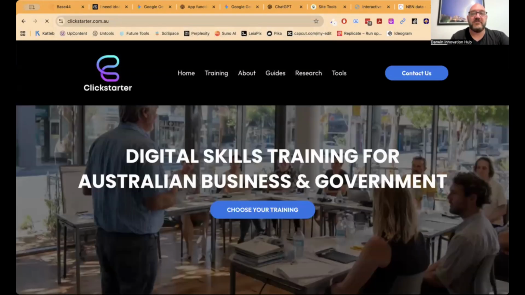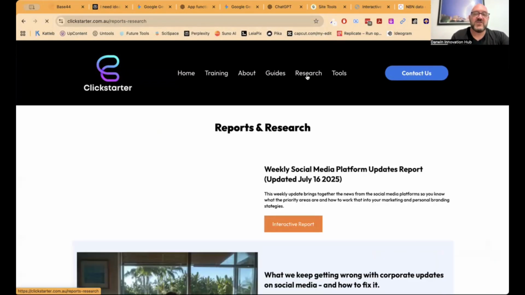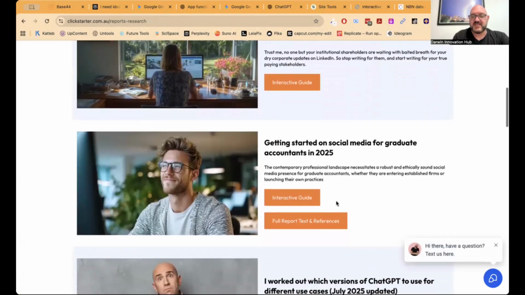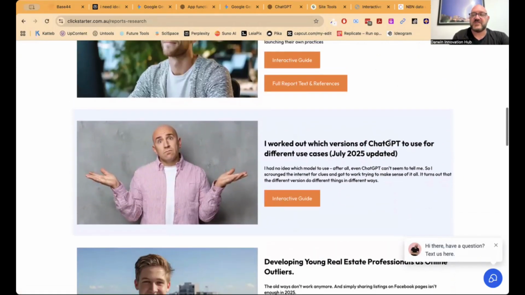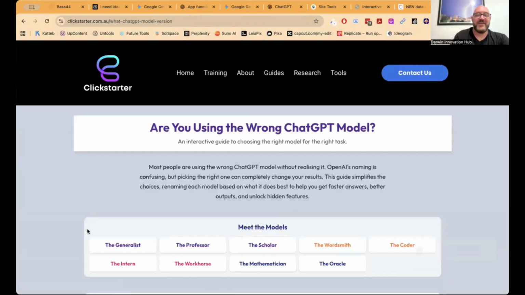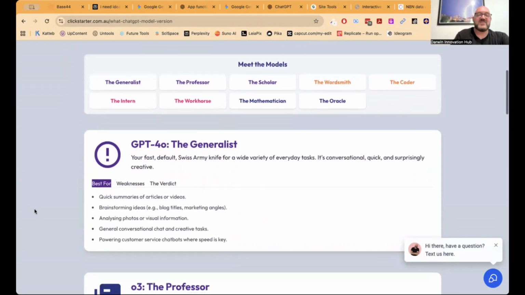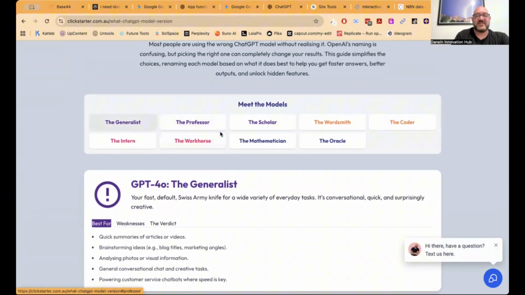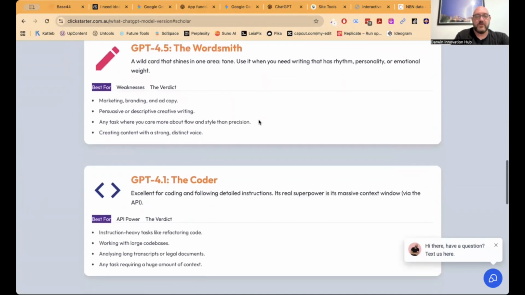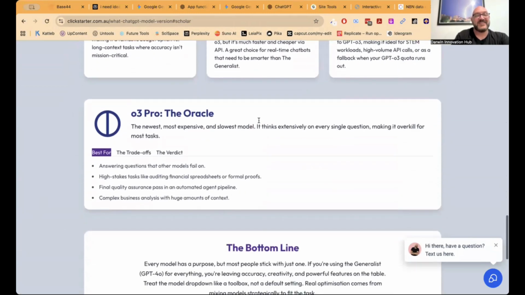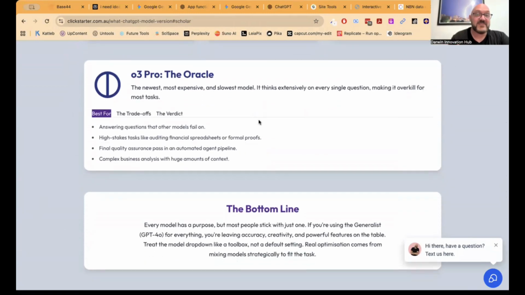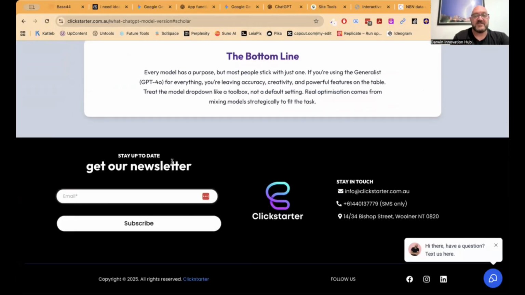Show you an example of one that I've got in here. Quite often my research on my website. This is things like getting started, or I worked out which version of ChatGPT to use for different cases. That's now completely redundant because ChatGPT 5 is now in there. So if you didn't know what these models were, I basically got it to do some deep research on what all the models are and then design me an interactive report about this. So the models, the Scholar, the Wordsmith, it laid all this out in exactly what it is, in my colors, because I asked it to, in my fonts, because I asked it to, and with the same background as other areas of the site.